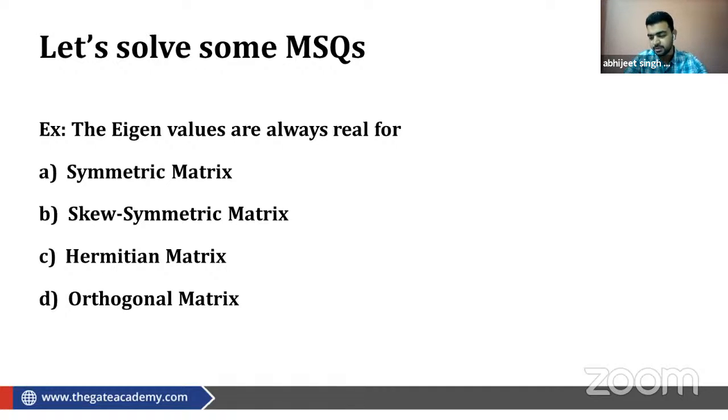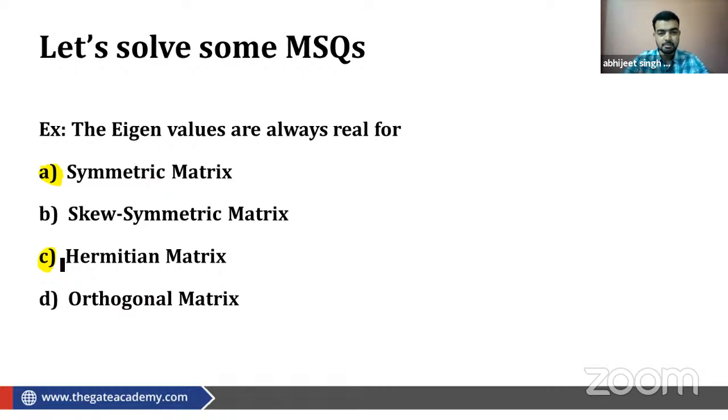Okay, very good. So see, its correct answers are symmetric matrix and Hermitian matrix. What kind of question was this? This question was a theory based question, because if you know the theory, you will get the answer correct. If you do not know the theory, you will not be able to.